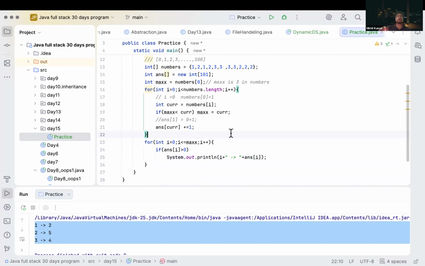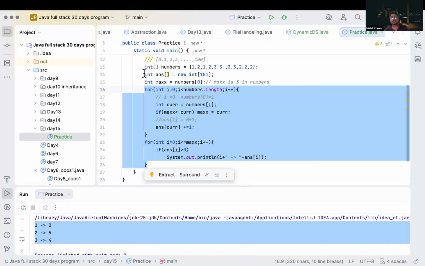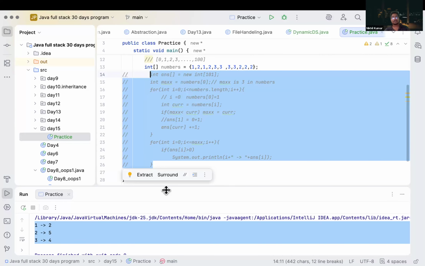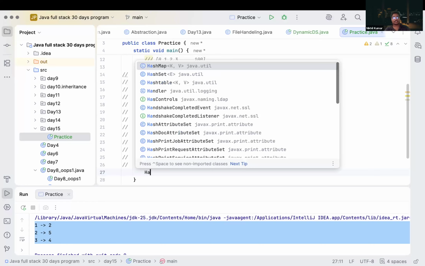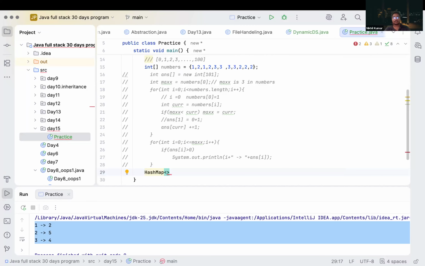So this is the way of thinking you can apply when you try to solve the sub question. There are multiple methods you can use to solve the same question. Correct? If we are trying to use a hash map here, how can we do it? We will put our Integer, comma, Integer. Correct? We will create a new HashMap here.